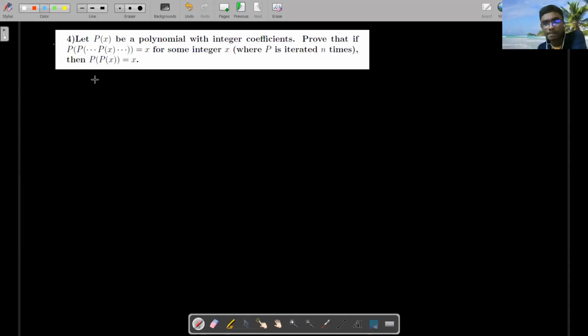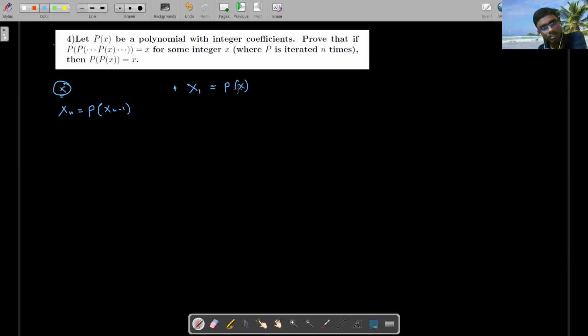See what I am doing. I am taking a number x, any arbitrary number x. Then I will define a sequence like this: xn equals p of xn minus 1. What is x1? That is p of x.